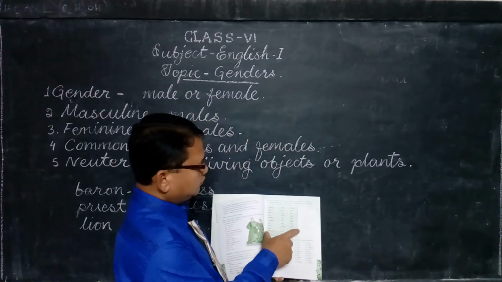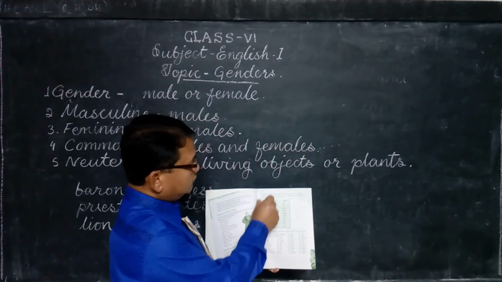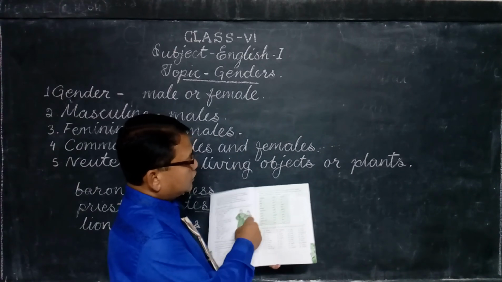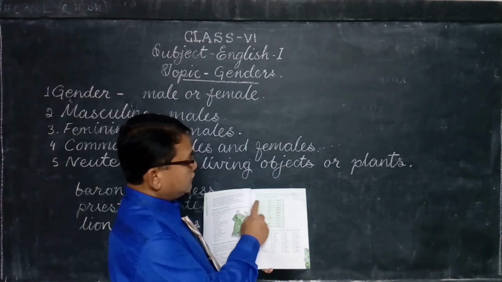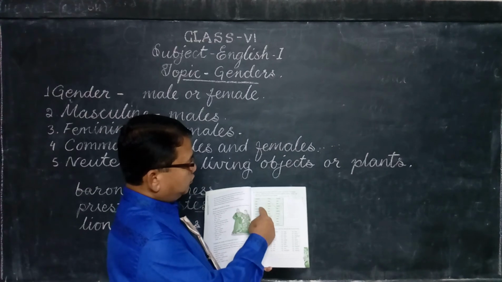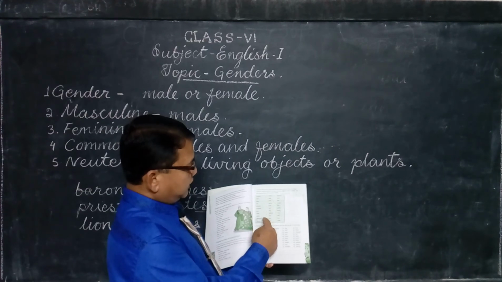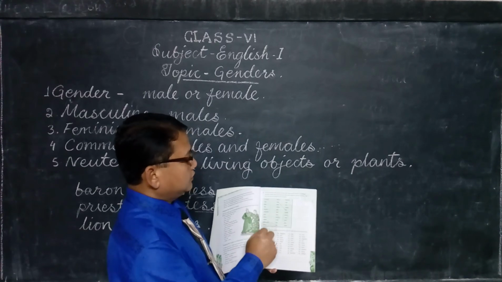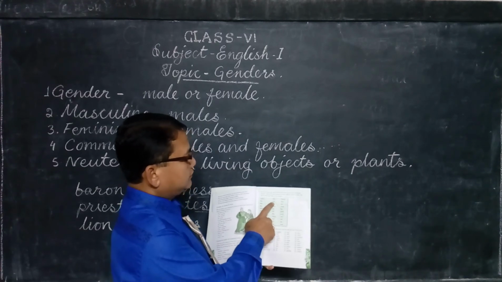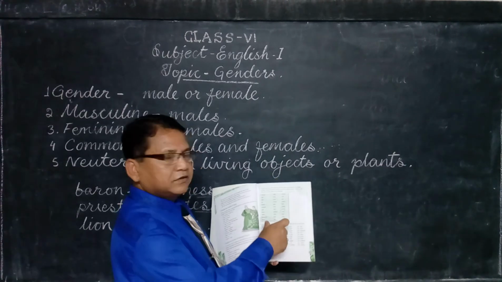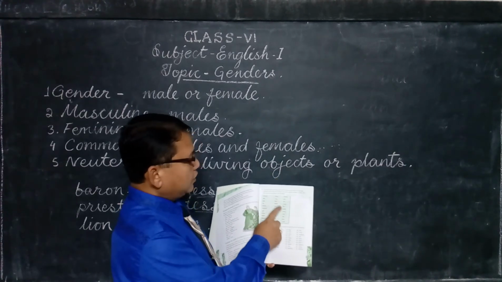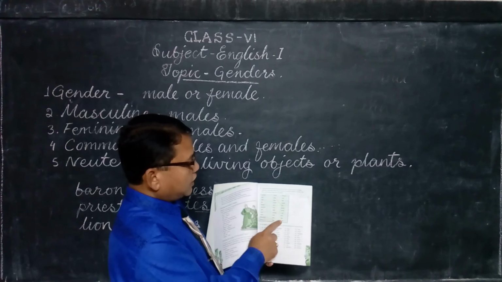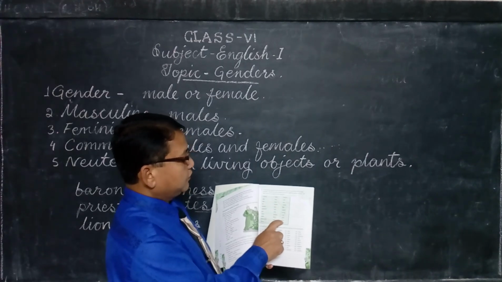Now in page number 29, there is a table. First column, names of the animals are mentioned. Second column, male. Third column, female. Now, deer, bull, bee, donkey, elephant, goat, horse, rabbit, rhinoceros, sheep are given. You have to find the males and females of those. I'm reading out first the males and the females. Stag, doe. Boar, sow. S-O-W, sow.